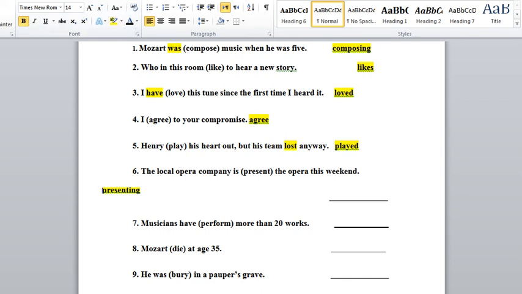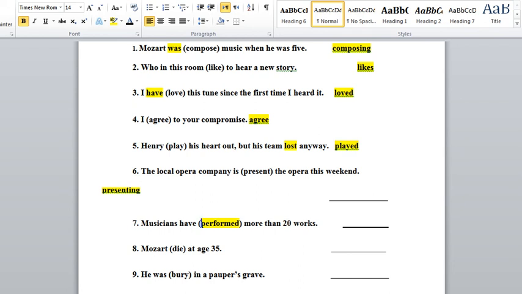Okay, "musicians have"; here is the clue I have over here. The clue is "have", so this is present perfect. So what shall I do over here? I'll make it easy for everyone, and I will be adding ed to the end of the verb. The verb should be "performed" in the present perfect, which means I have to put the past participle of the verb after the verb to have.